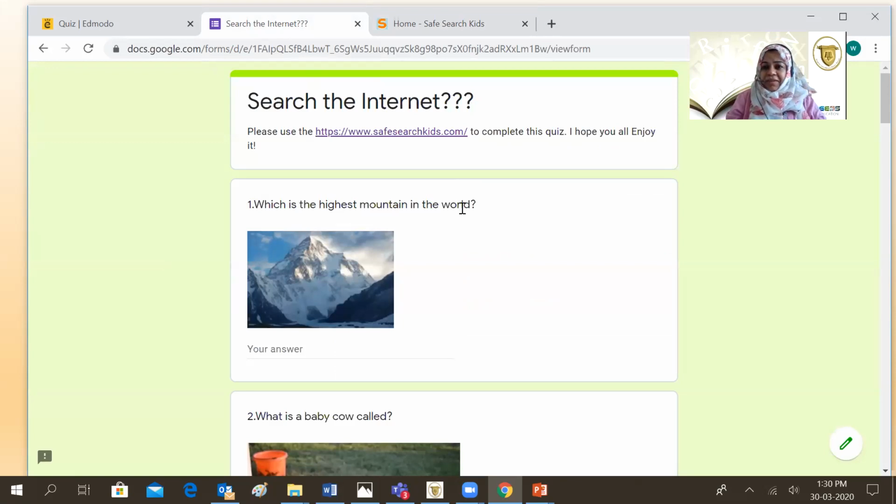Now, even I don't know which is the highest mountain. So let's find out together. I'm going to do one question for you. Remember, you will have to do the other questions, okay? Which is the highest mountain in the world?